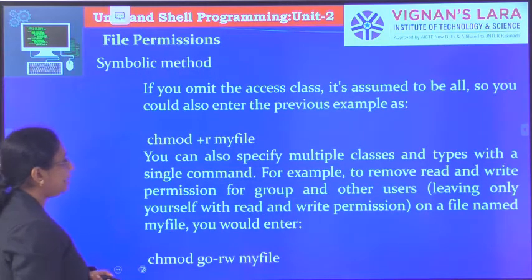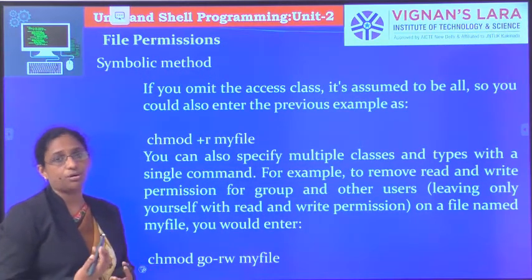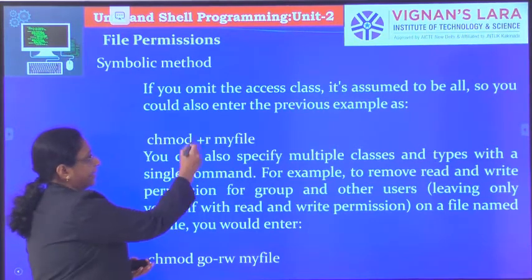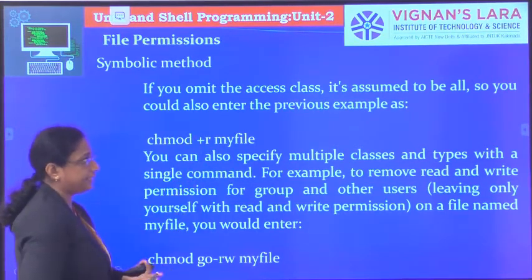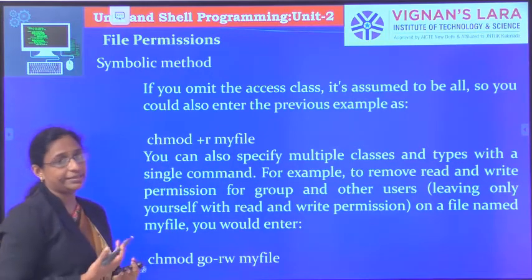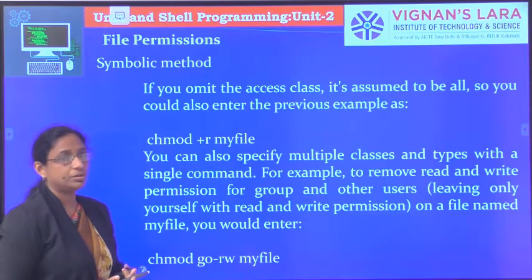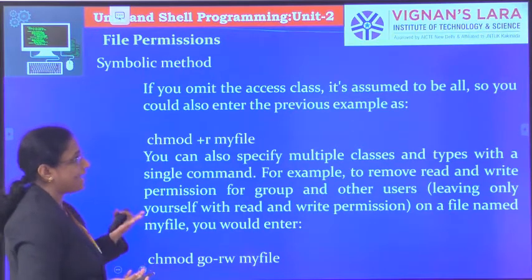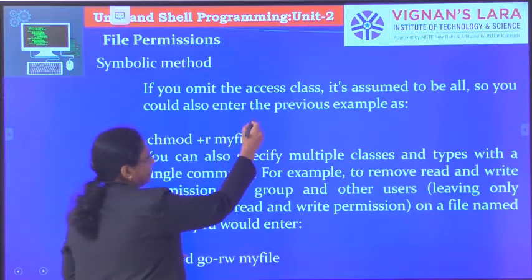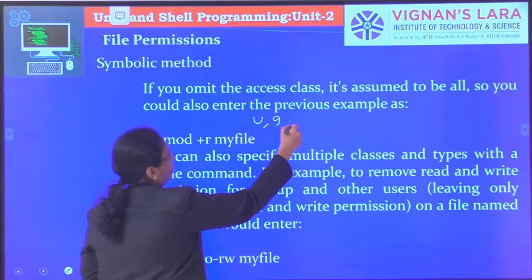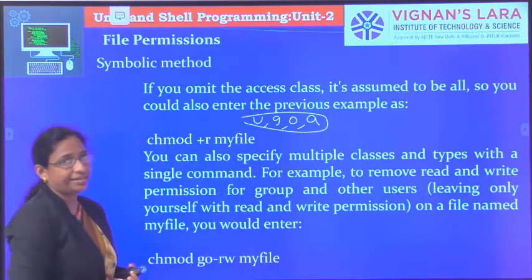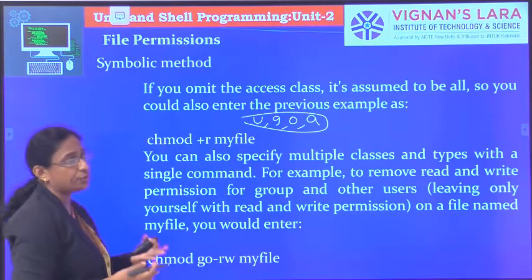When you are giving permissions to all, you can omit that a. Even if you omit that a, it will be considering the permission for all. If you omit the access class, which means u, g, o, a, all these are the access classes, it's assumed to be all.